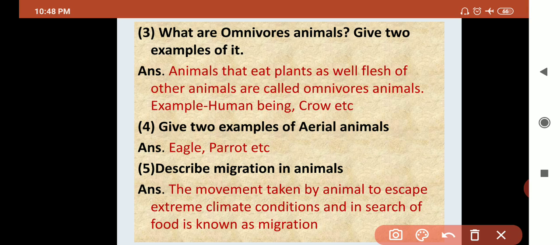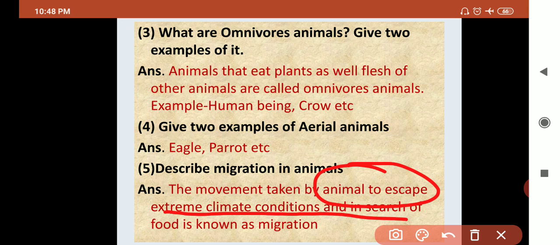Number 5 is describe migration in animals. So let's start. The movement taken by animals to escape extreme climatic conditions and in search of food.